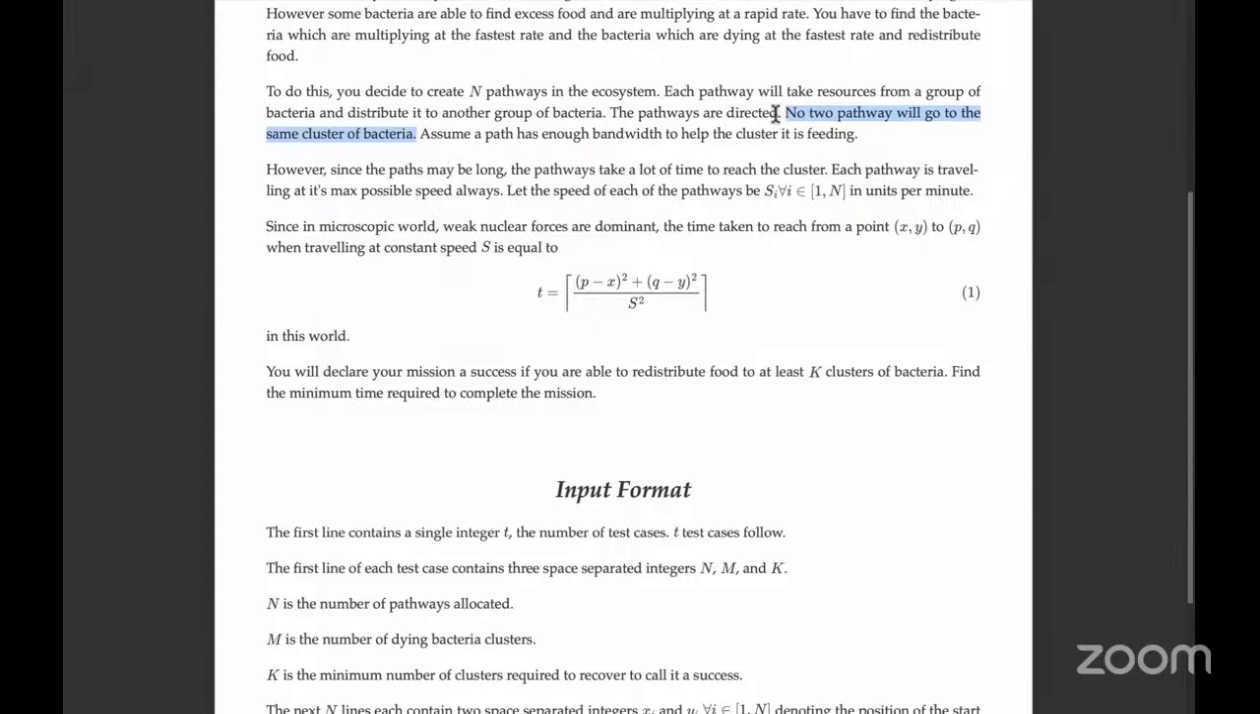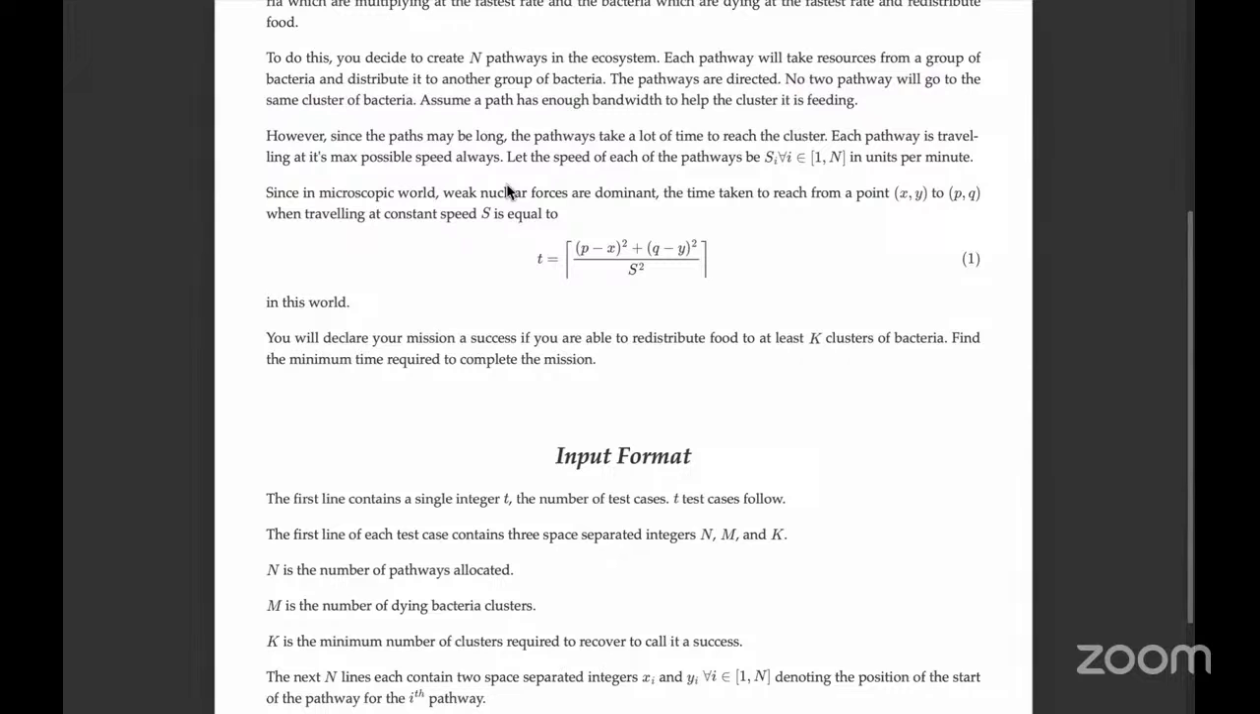That basically means we have two distinct groups of nodes in the graph. Although all of them are nodes in the graph, all of them are bacteria clusters, there are some which are in excess, and there are some which are in deficit. So we have two types of nodes, so we have a bipartite graph, and because no two pathways will go to the same cluster, that means it's a matching problem. Here we assume that a path has enough bandwidth to help the cluster that it is feeding. So we don't assume that there's any bottleneck or choking point in the pathway itself.